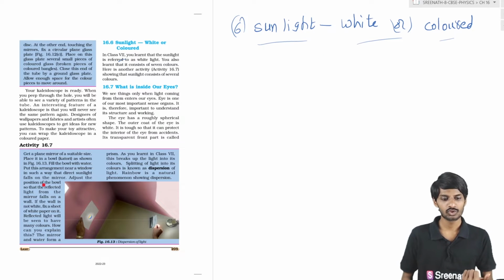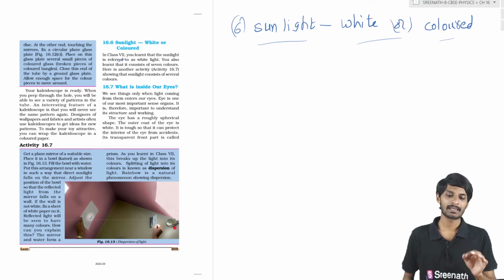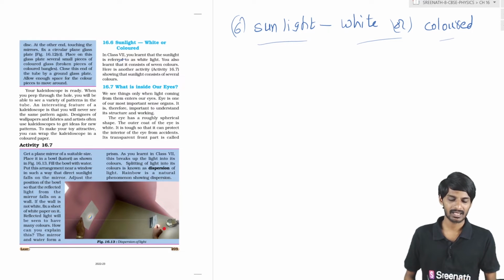If you do this activity, what is this activity? What we have to do is take a plane mirror, take some water in a bowl, and keep this mirror near a window.